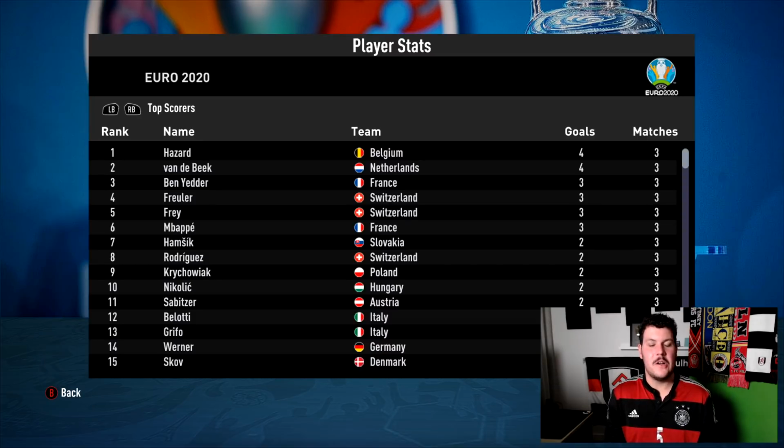And so far, a little look at who is carrying the goal scoring leaderboards. Hazard got 4 goals to his name. Van de Beek with 4. Ben Yedder. I mean, Van de Beek's a guy that got put into this save via being like one of the next best up. Mbappe, it's crazy Mbappe didn't score a goal during the entire group stages or in the entire tournament that he was in it. Timo Werner is on 2. So a few big names still around and kicking, but then a few random guys as well getting some goals.